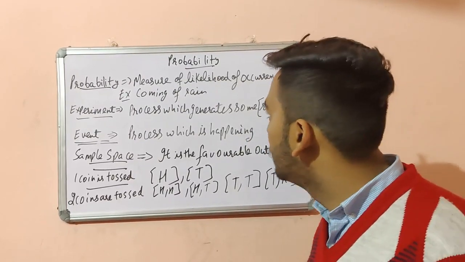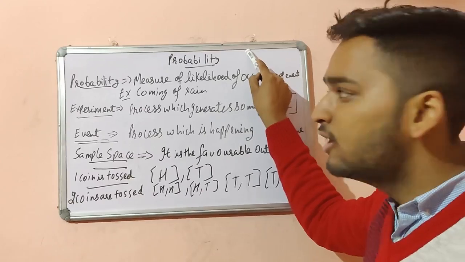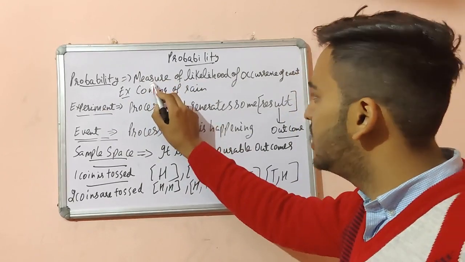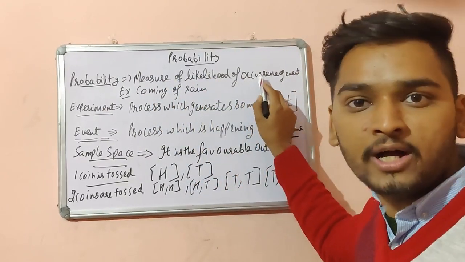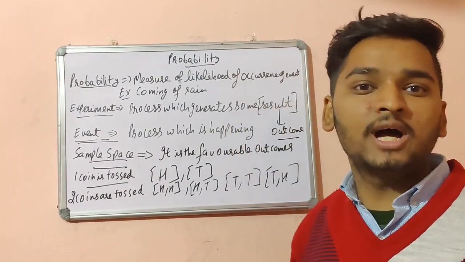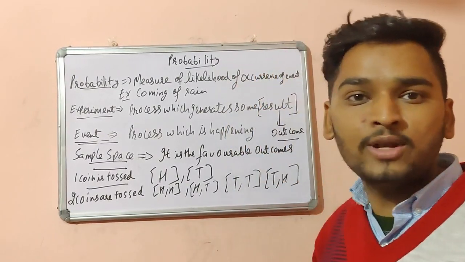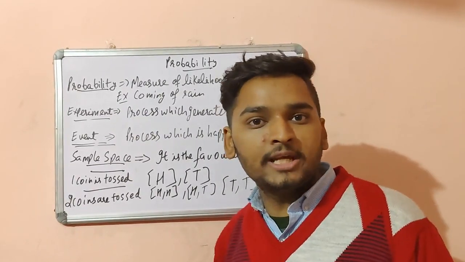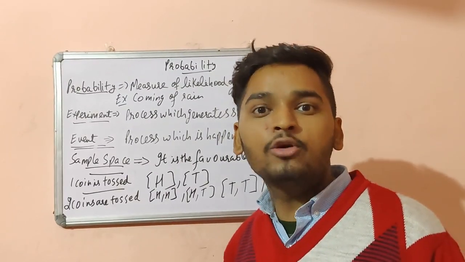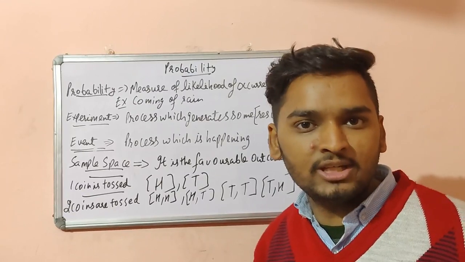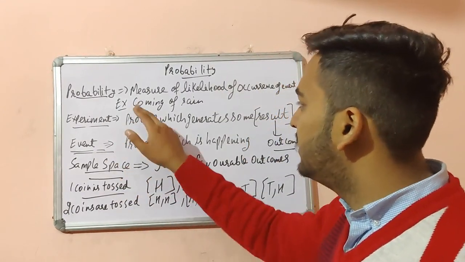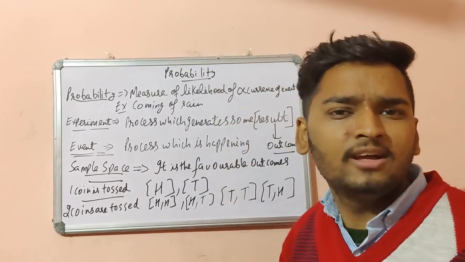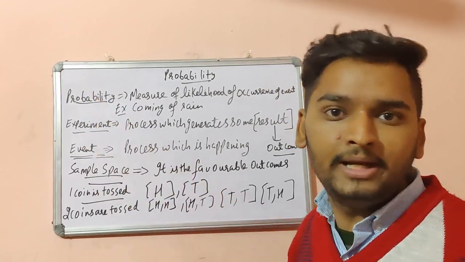So let's start. Before starting probability, we should know what probability is. It is a measure of the likelihood of occurrence of an event. It means the chances of happening of any event are known as probability. Let us take an example. Every day news channels predict that this much chance is there for rain. That is the prediction. That is probability. It means what are the chances of rain, or the chances of happening of any event.